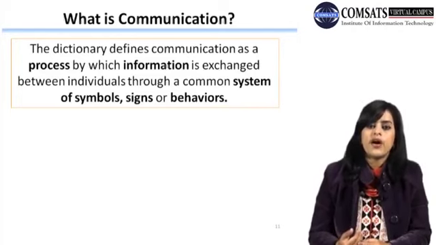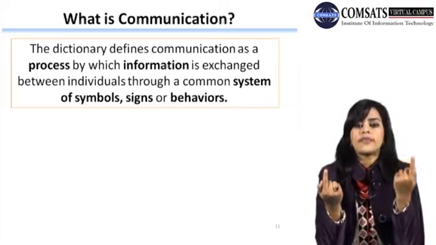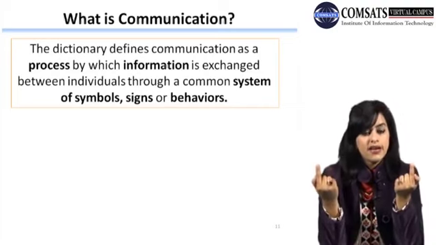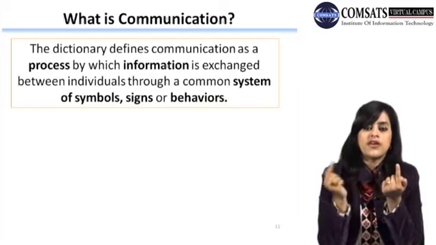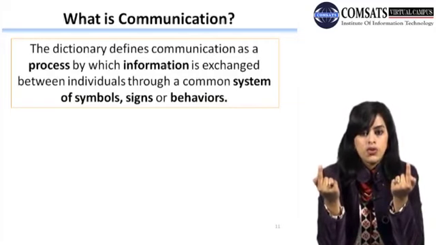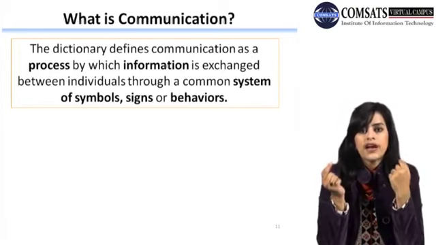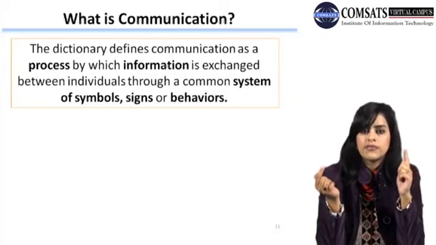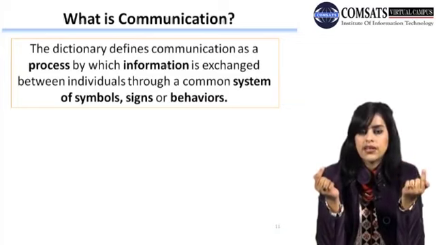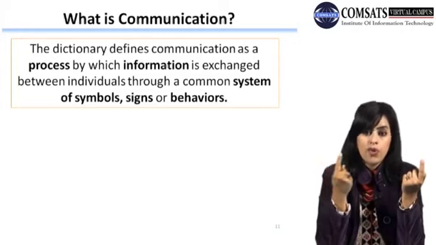That is your response. Now let's take an example of two people. The first person A is talking to the second person B. Now he is the sender, and this is the receiver of the information. The sender sends the information to the receiver: I am going to the school. Now the receiver will receive the information, decode that message in his or her mind, and reply back to the sender saying okay. Now maybe person B has a question, and asks person A, what time will you come back? Now person A quickly replies, at 1 p.m.